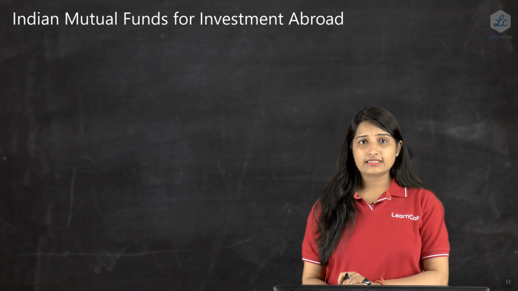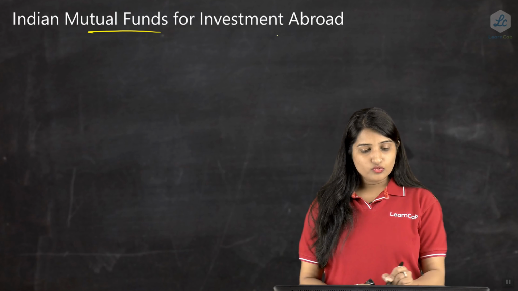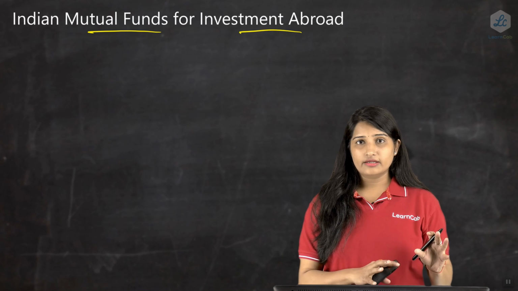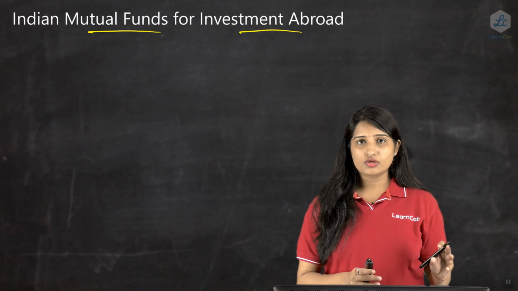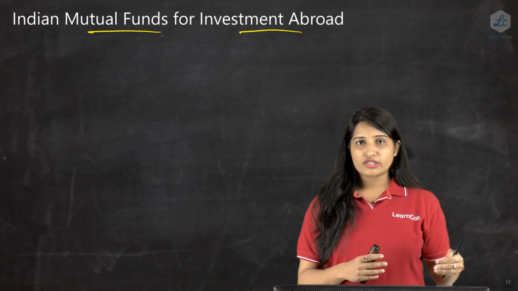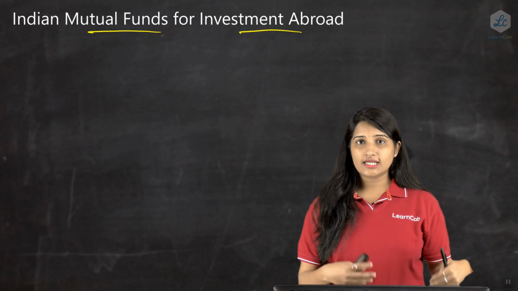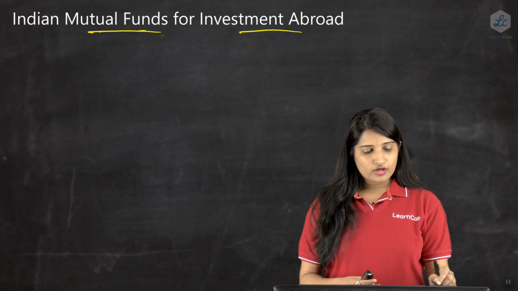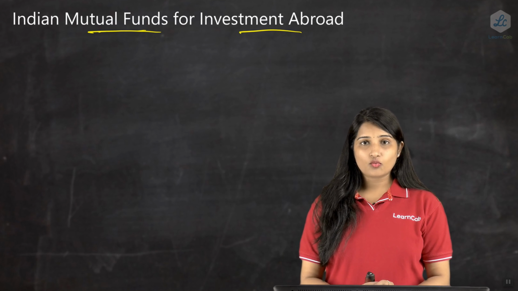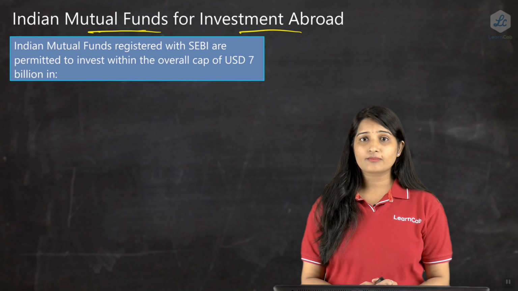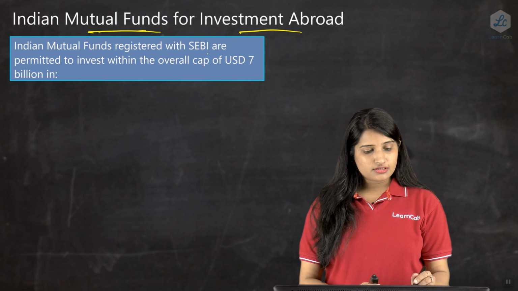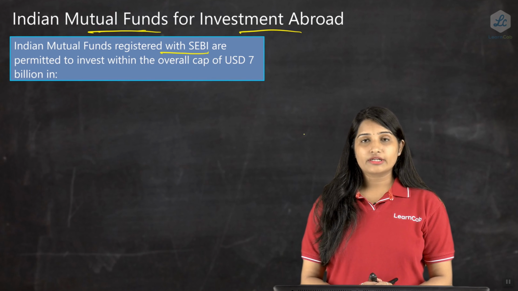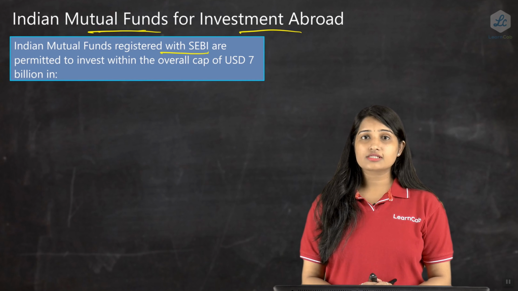Now let us go to the next slide, which says Indian mutual funds for investment abroad. We have seen how Indian companies and resident individuals can invest, then proprietorship concerns, unregistered partnership firms, LLPs, registered trusts and registered societies. Now let us see mutual funds. If Indian mutual funds want to invest abroad, how can they do it? Indian mutual funds have to be registered with SEBI. Only if they are registered with SEBI are they permitted to do an overseas direct investment abroad.